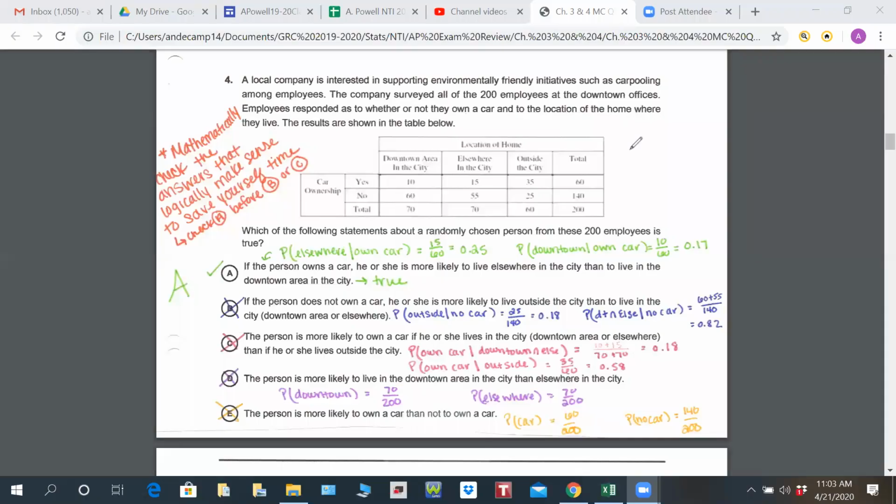Okay, the next question we're going to look at is the one about a company that's trying to see carpooling with their employees. And basically, we're looking at this frequency chart down here, which is very convenient. We like frequency charts. Be careful, the totals are on the outsides of these frequency charts.